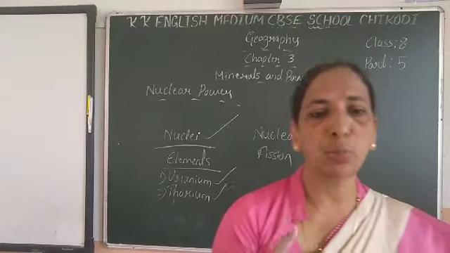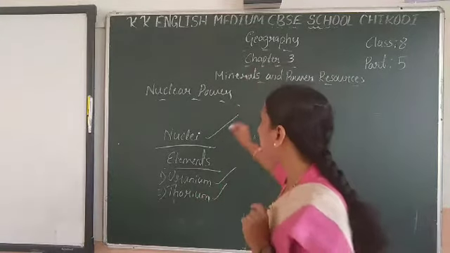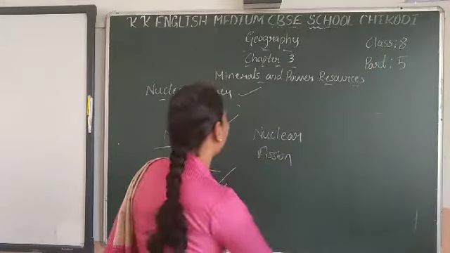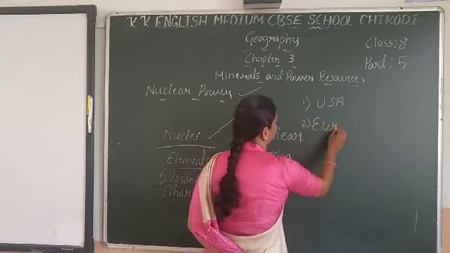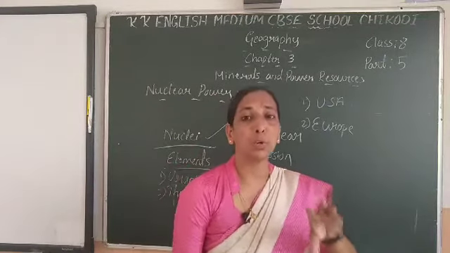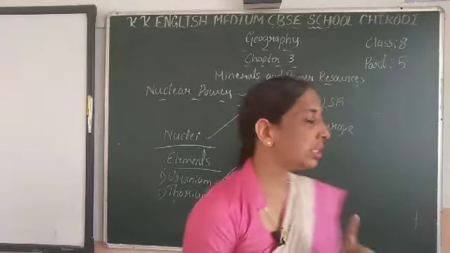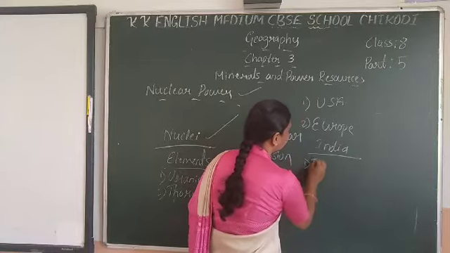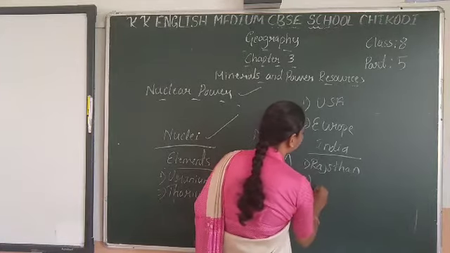The greatest producers of nuclear power in the world are the USA and Europe. These produce the largest amounts of nuclear power in the world. In India, nuclear power is produced in Rajasthan and Jharkhand.